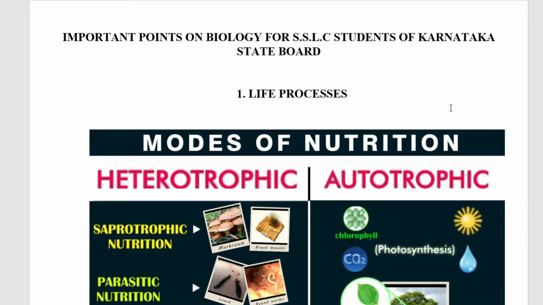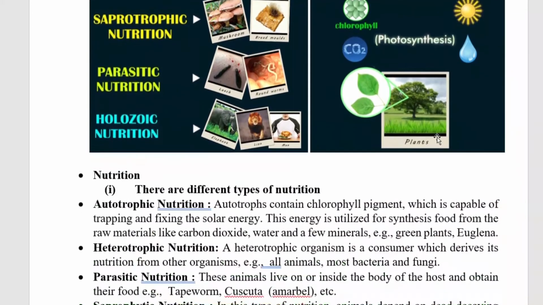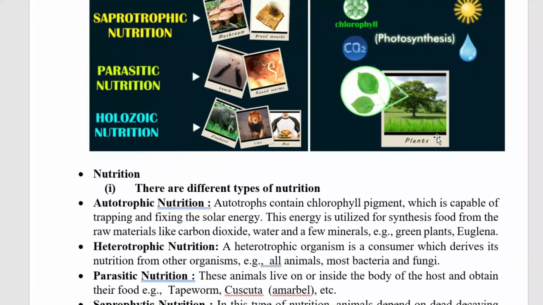In that, first is nutrition. There are different types of nutrition: autotrophic nutrition, heterotrophic nutrition, parasitic nutrition, saprophytic nutrition and holozoic nutrition.